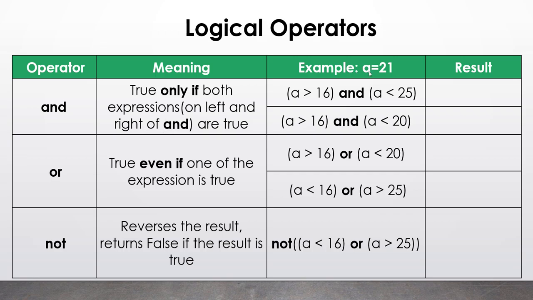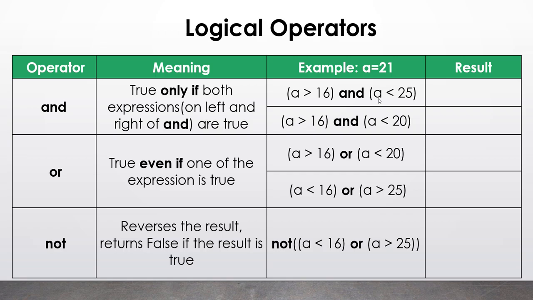As our value of a is 21, it will check whether a is greater than 16 or not and return the answer in terms of true or false. Again it will check whether a is less than 25. If it is true, it will return true, otherwise false. And if both these conditions are true, then only this will be true.